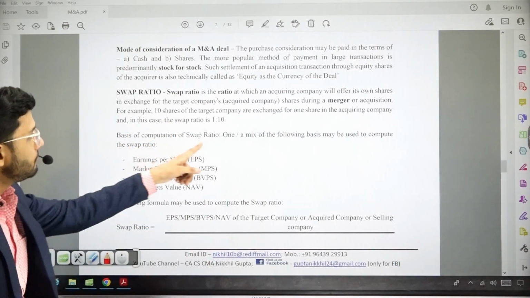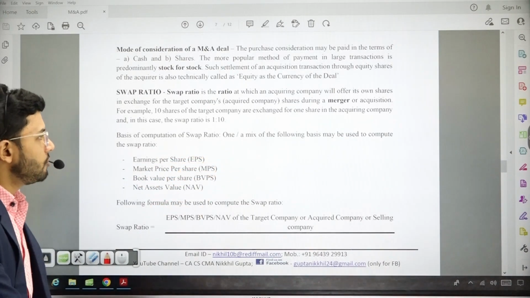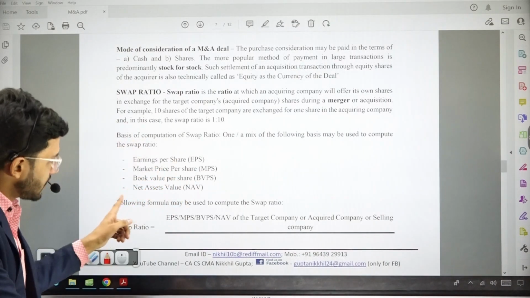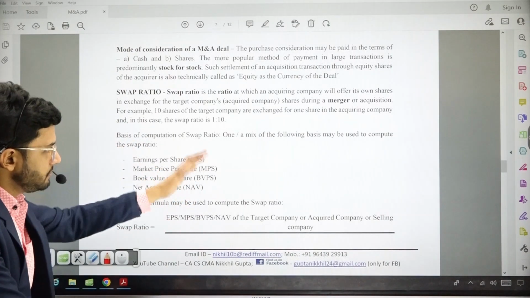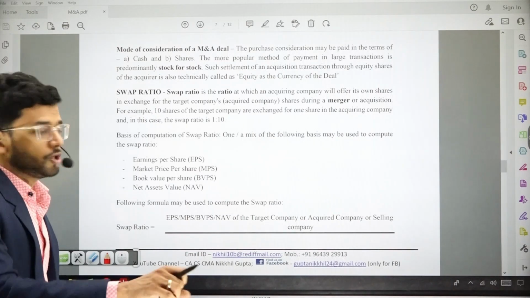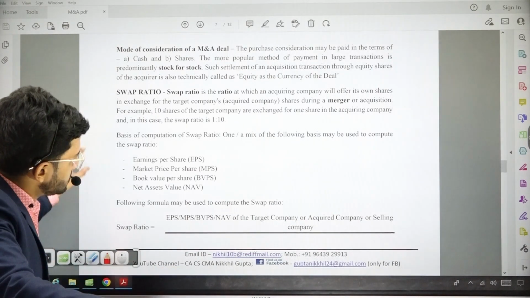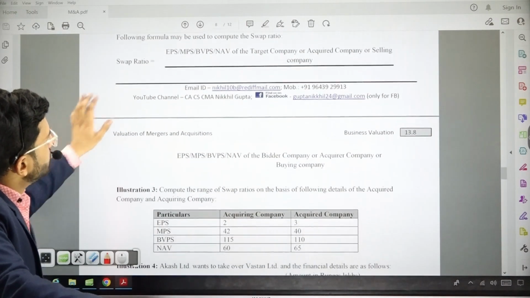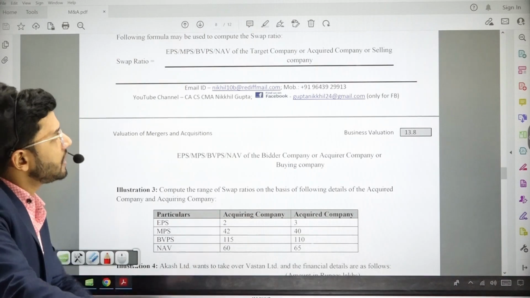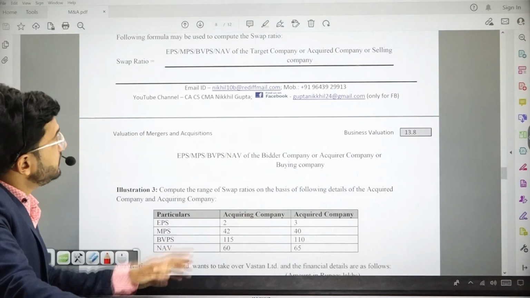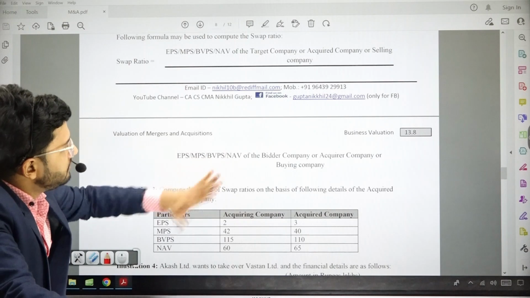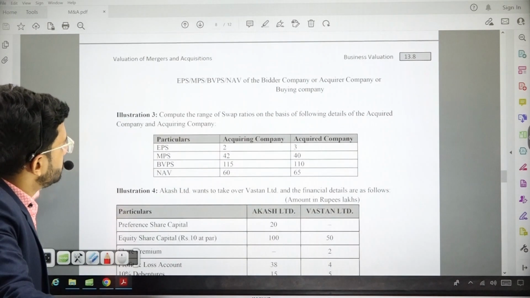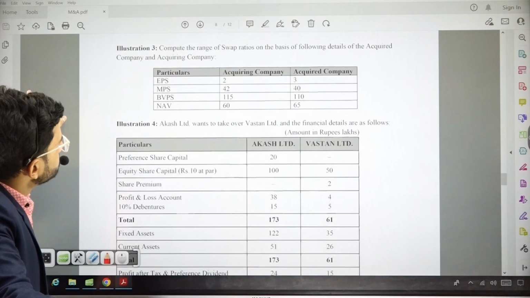Basis of computation of swap ratio: one or a mix of the following bases can be used. Earning per share can be used. Market price per share can be used. Book value per share can be used. NAV can be used. Any of these can be used as a parameter of computing the swap ratio. The following formula may be used, and this formula you need not mug up because I've made you understand it. EPS or MPS or BVPS or NAV of the target company, or the acquired company, or the selling company, divided by EPS, MPS, BVPS, NAV of the bidder company or the acquiring company. So you need to just divide these to get your answer. Okay, sir, got it.